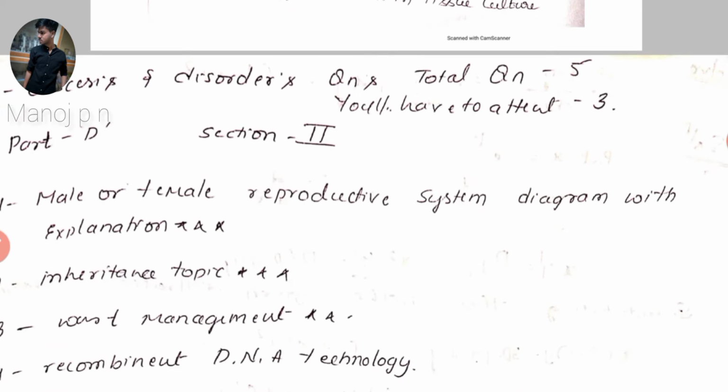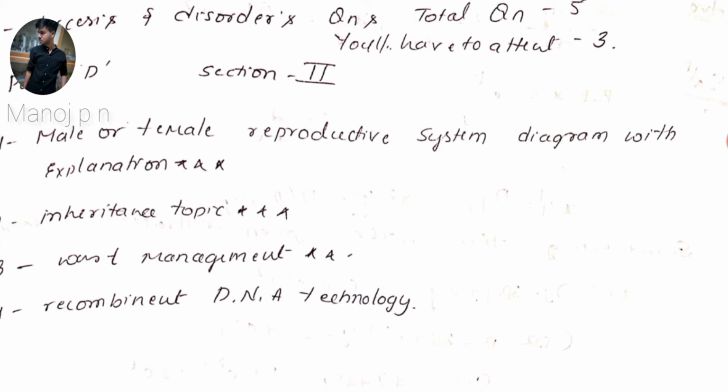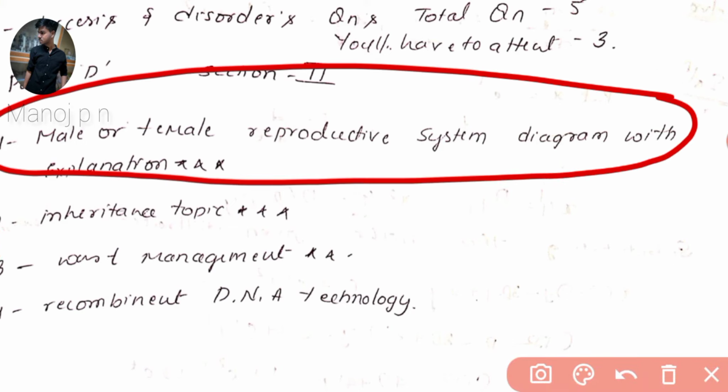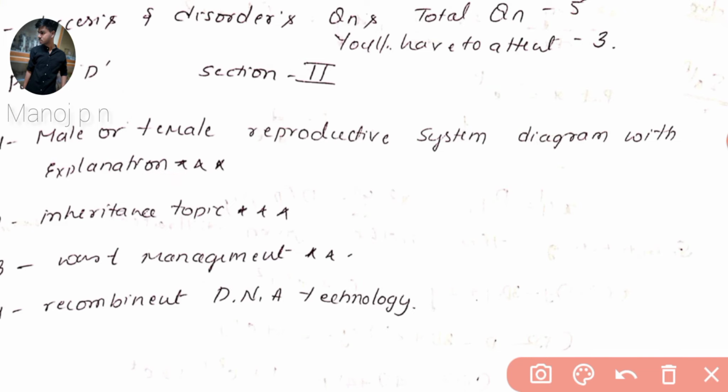In part D, going to session 2, this is a 100% question. I think you people also know that it is the male or female reproductive structure, and do not miss this question, please do learn. And then inheritance topics, waste management, and recombinant DNA technology. And additional to this, double stranded DNA structure. Do learn these topics. This is all about the topics which are most important to score 80 plus.